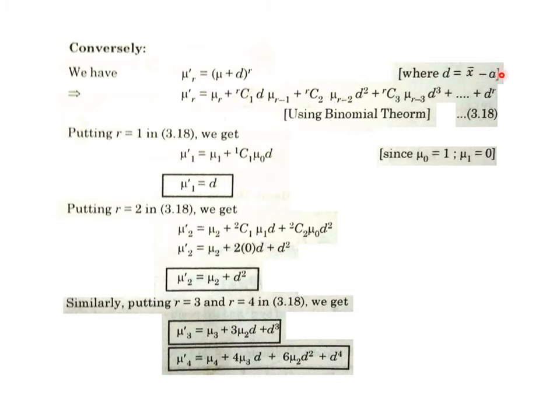If a becomes 0, then d and x bar are the same more or less. If a becomes 0, then d equals x bar, and in that case these moments on the left hand side are nothing but moments about origin. But if a is any other non-zero point, say 1, then d is x bar minus 1. If 2, then d is x bar minus 2. Then those moments on the left hand side will be moments about that particular point, maybe 1 or 2.